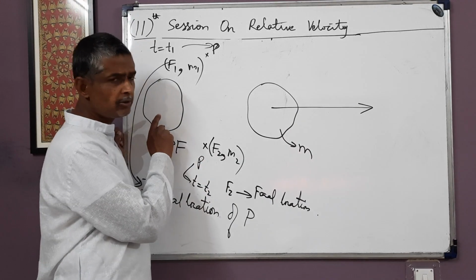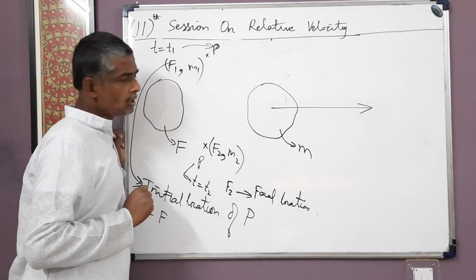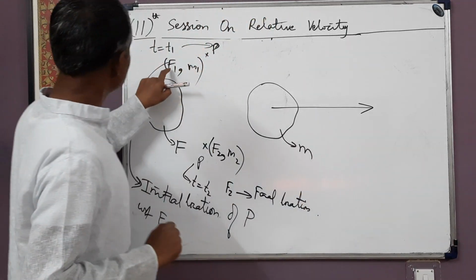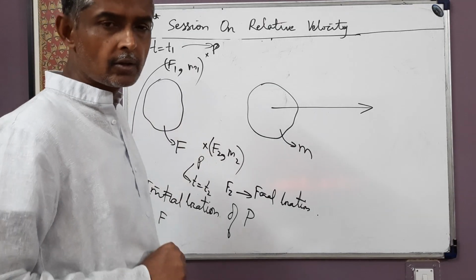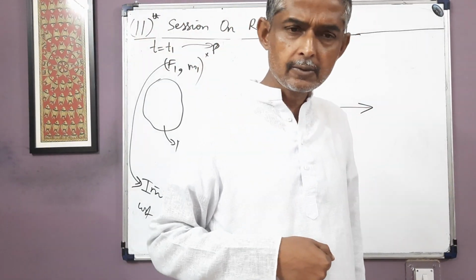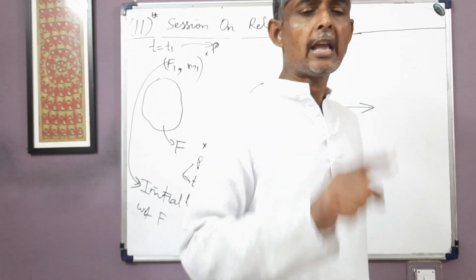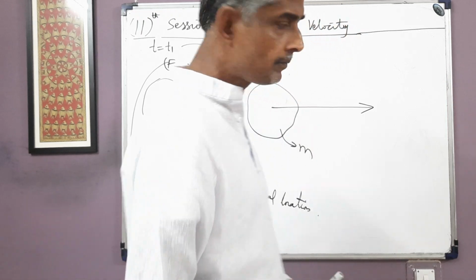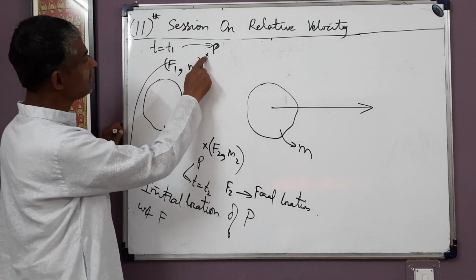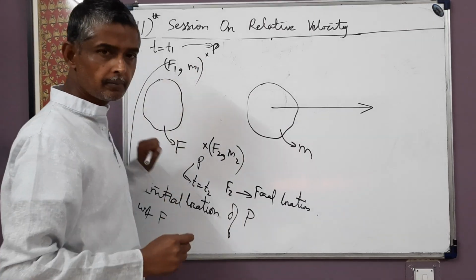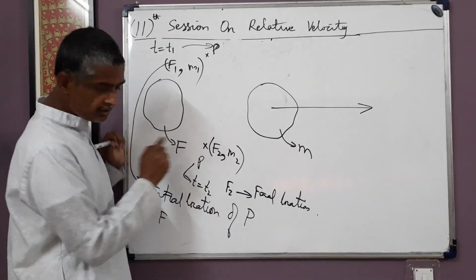Now the diagram is being drawn from f. With respect to f itself, f is at rest. f1 is rigidly connected to f. So if f is at rest, f1, which is rigidly connected to f, is also at rest. So at t = t2, f1 will appear to be in the same location as it was at t = t1. At t = t1, f1 was here. So at t = t2 also, f1 will be at the same location. And at t = t2, f2 is here.